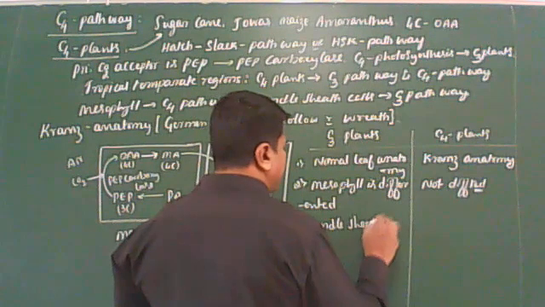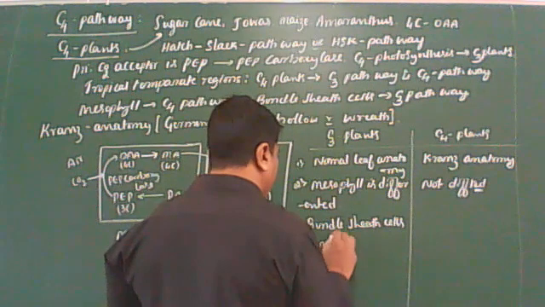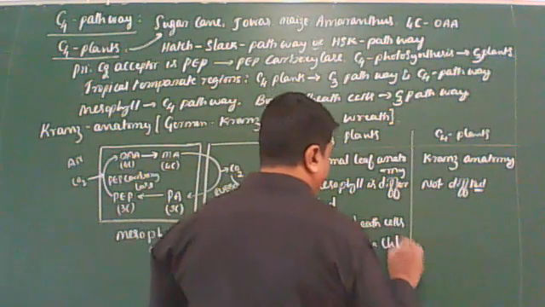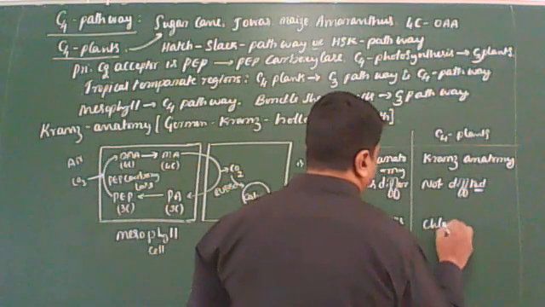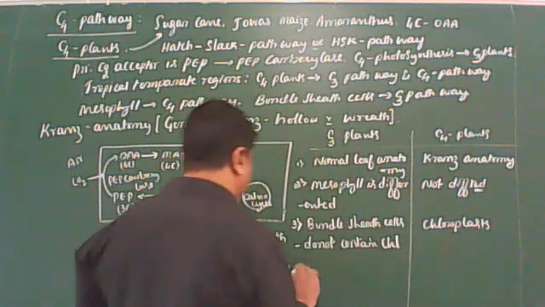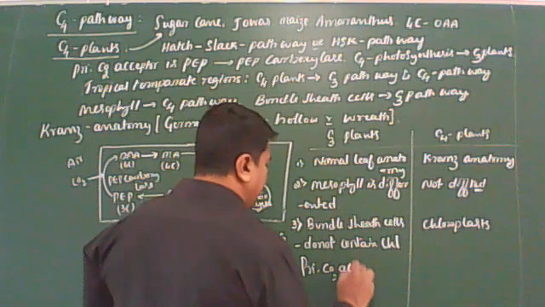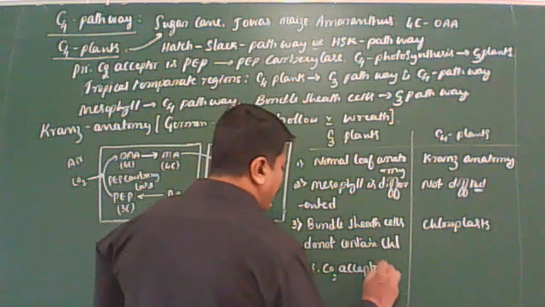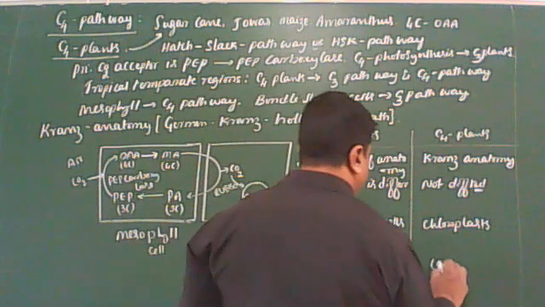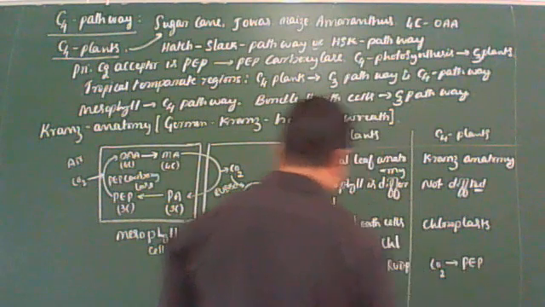Next one is bundle sheath cells. In C3 plants, bundle sheath cells do not contain chloroplasts, but in C4 plants bundle sheath cells contain chloroplasts. Here the primary CO2 acceptor is RuBP. In C4 plants the primary CO2 acceptor is phosphoenol pyruvic acid.